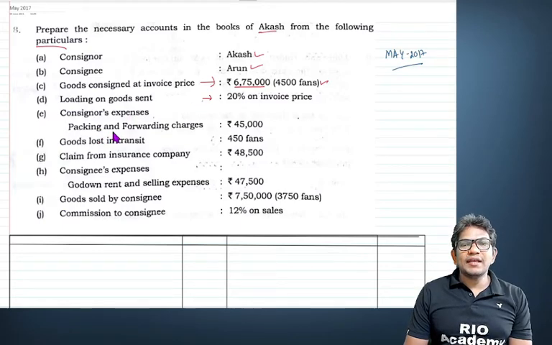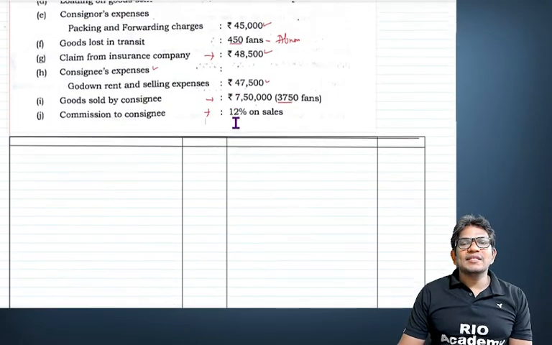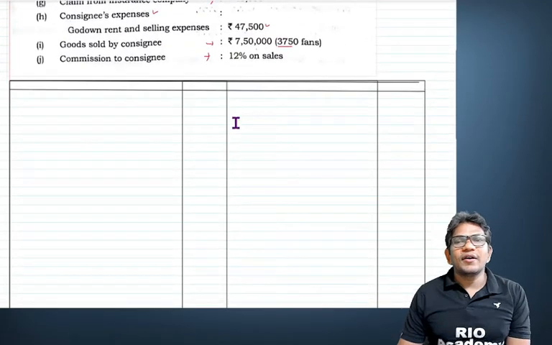Consigner's expenses, packing and forwarding charges, 45,000. Goods lost in transit, that is abnormal loss, 450 units. Similarly, claim from insurance company, 48,500. We'll find out how much profit or loss. Godown rent and selling expenses, 47,500. These are the consignee's expenses, that is Arun's expenses. Goods sold by consignee is 7,50,000, that is 3,750 units. Commission to the consignee is 12%. So let's solve the consignment account in the books of consigner. Alright, let's start now.